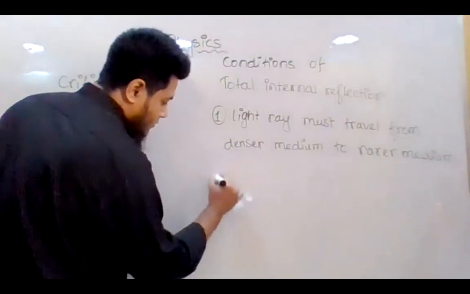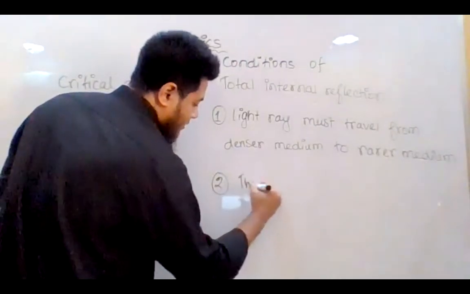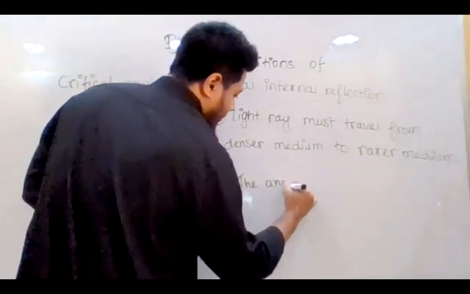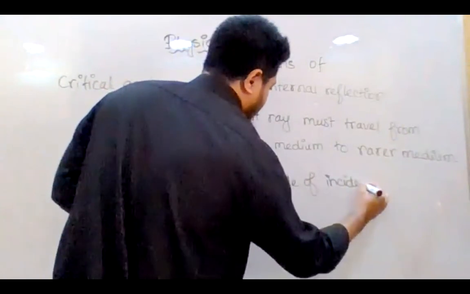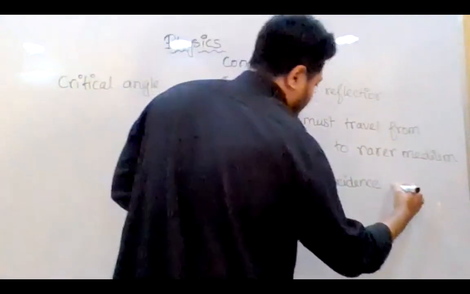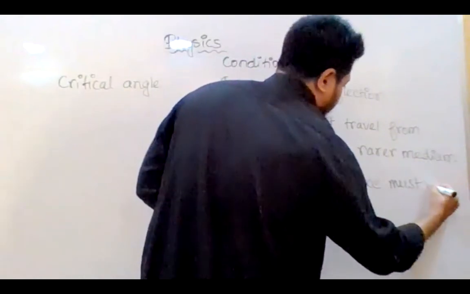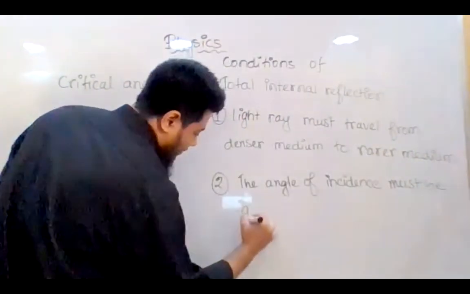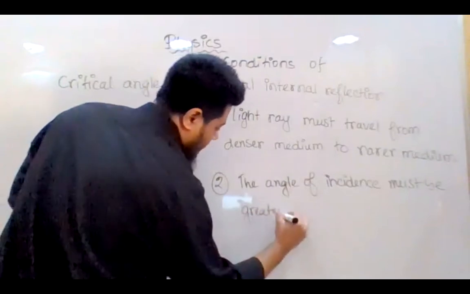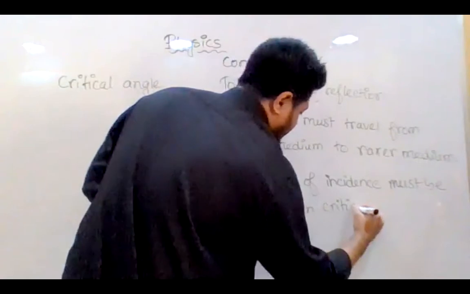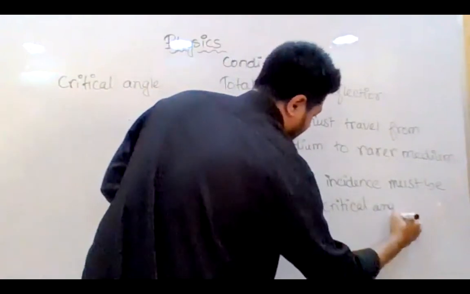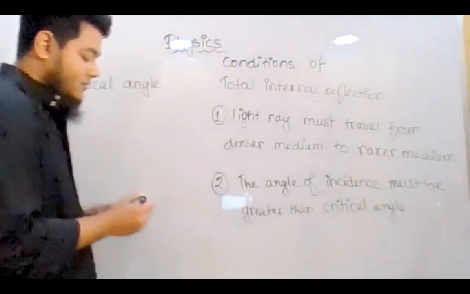Number 2, the angle of incidence must be greater than the critical angle.